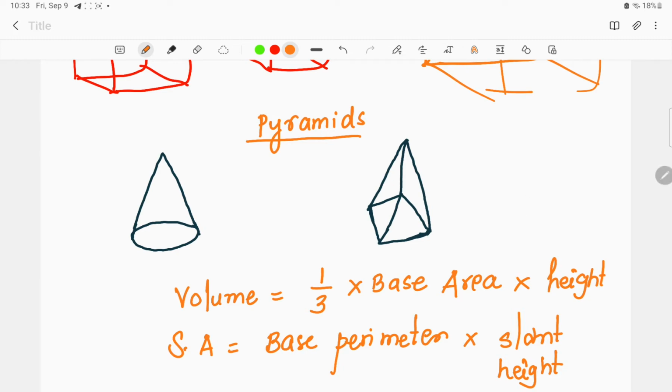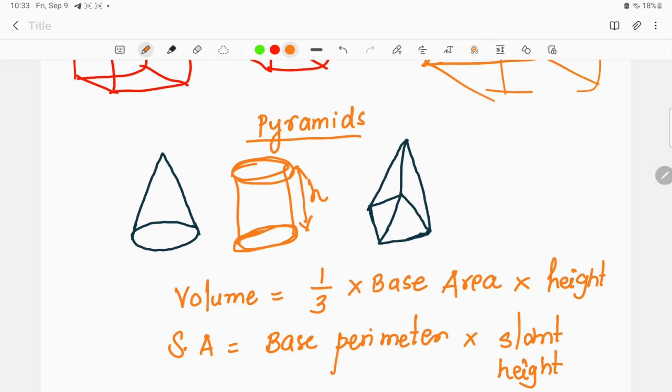For example, if this cone were a prism, what would have happened? This shape would have been maintained upwards till a particular height h, the same shape.